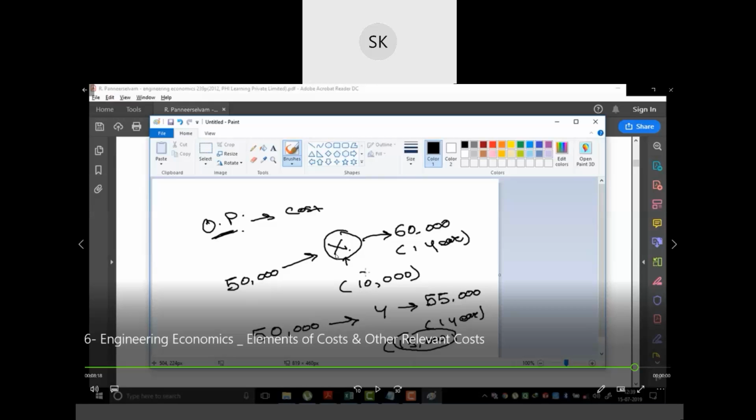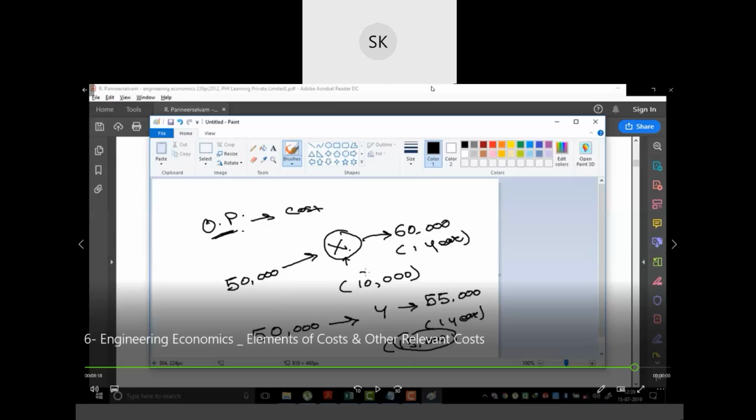The next is another, this is one alternative X, and another alternative you have Y. If you invest 50,000 here, then you will get 65,000 in 1 year, that means you are getting a profit of 15,000. Now the difference between the two, the cost you are getting, that is your opportunity cost. That means suppose you have two alternatives, you are getting different profit from them, and the difference will be your opportunity cost.